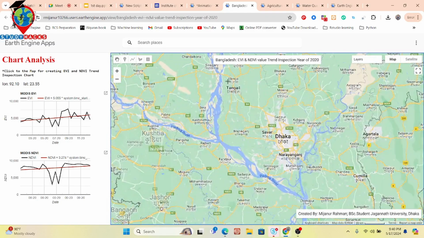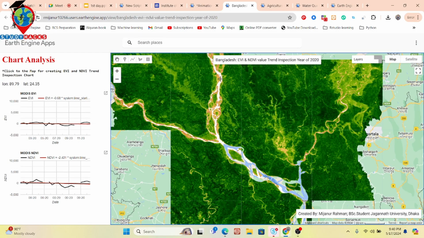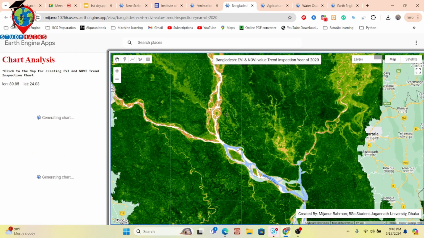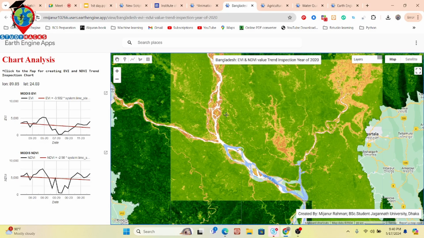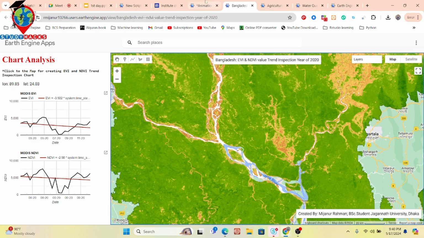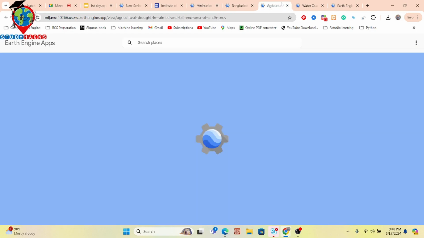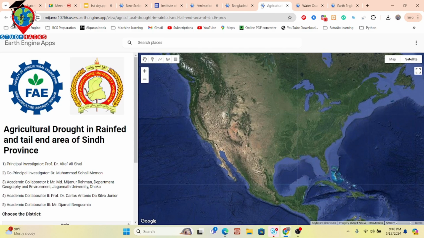Or suppose I click here. Now it's generating the trend for that location. It's another kind of application. Here you can see the low trend. So it's another application, which basically works for drought monitoring, agricultural drought.